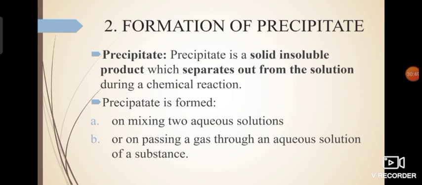So you are making a true solution by dissolving common salt in water, so it is an aqueous solution. Okay. Another situation where formation of precipitate might take place is when a gas is passed through an aqueous solution, and then precipitate formation might take place.